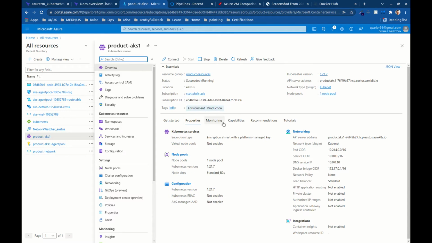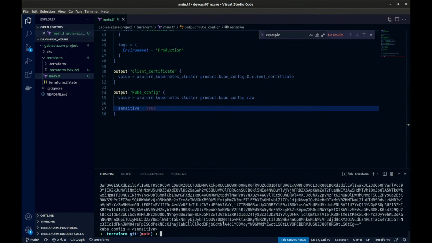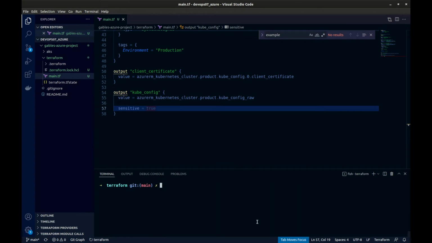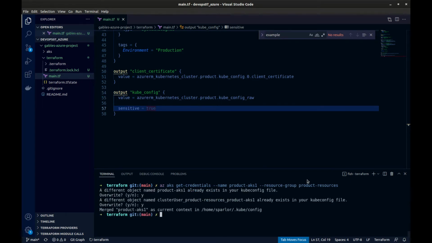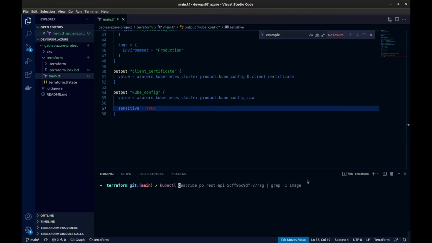So with that said, assuming that you've obviously logged into the az CLI, I'm going to go ahead and grab those credentials now. So we're going to do az aks get-credentials, and then the name that we named it, product AKS1, resource group is product resources. We're going to go ahead and get that. I already have it on here. And then we're going to do a kubectl get nodes, and there's our node. So that's our VM that we stood up, and we are ready to roll.